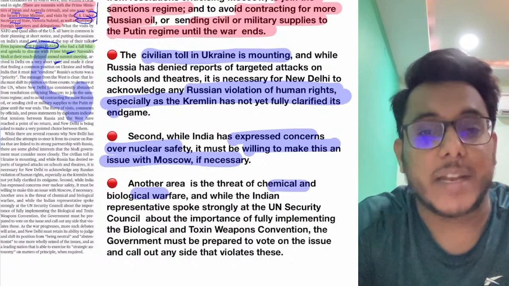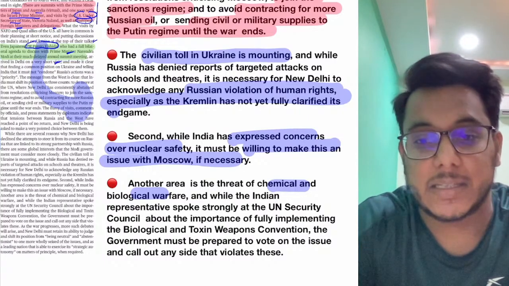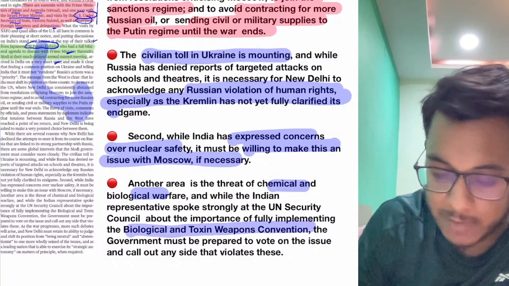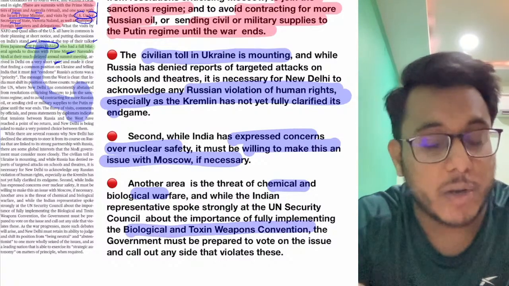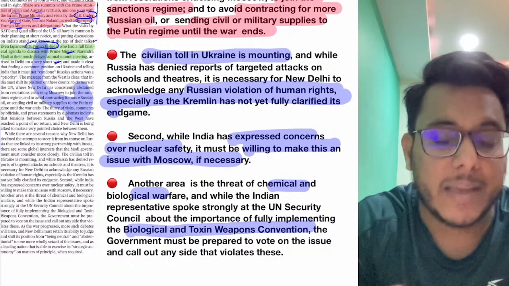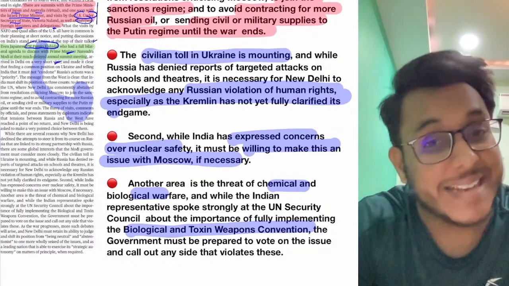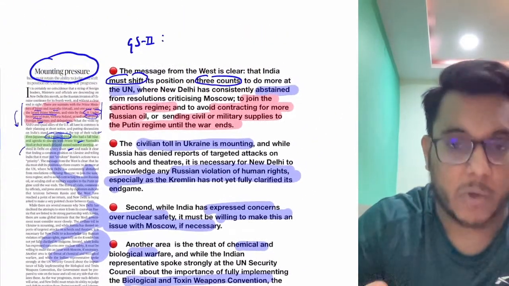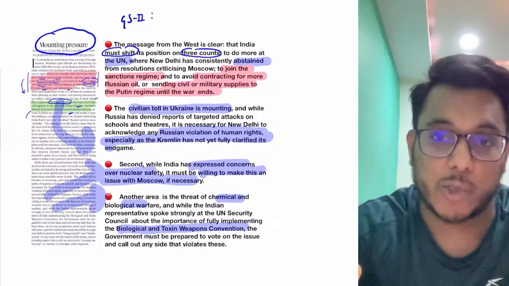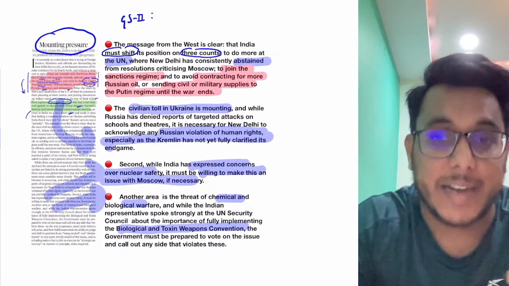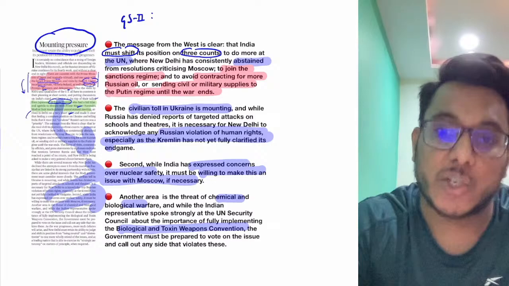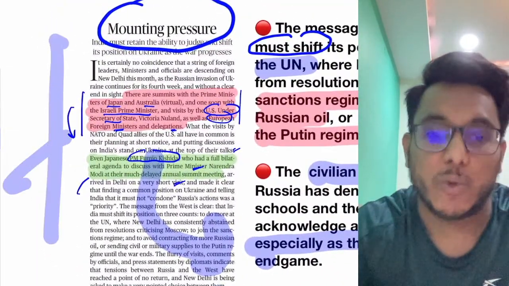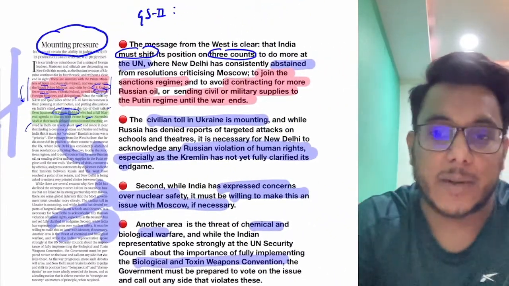Is it clear? Though the Indian representatives have expressed their concern, and said that we need to fully implement the Biological and Toxin Weapons Convention, and there should not be any instance where chemical or biological weapons are used. But there is a possibility that Russia can resort to this, and for this a strong reprimand to Russia is to be sent. For that the West wants India to become more pro-West and criticize Russia more openly, and because of this all these delegations have come to India. So this is all that is in this article.